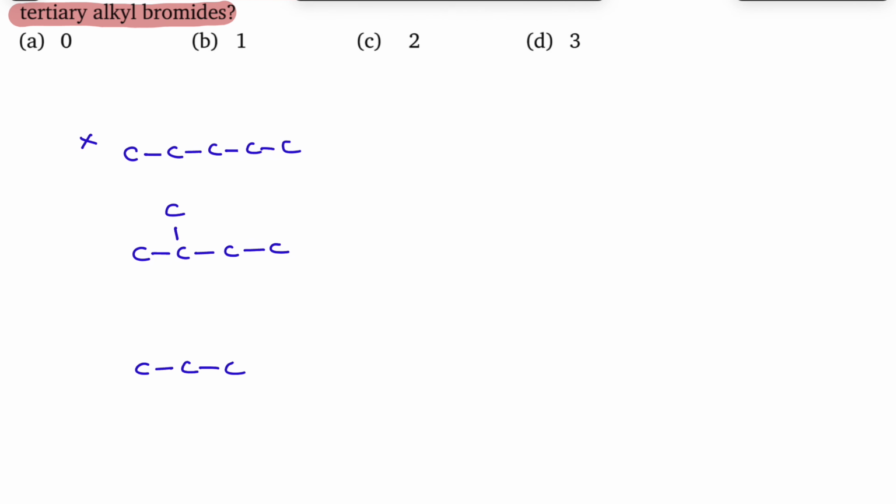Next let us take a 3 carbon chain. So totally there are 5 carbons. If you are trying to write a bromine on this, you will not get a tertiary. If you write bromine here, that is not tertiary. Here it is a secondary. Here it is a primary. Only from this it is possible.